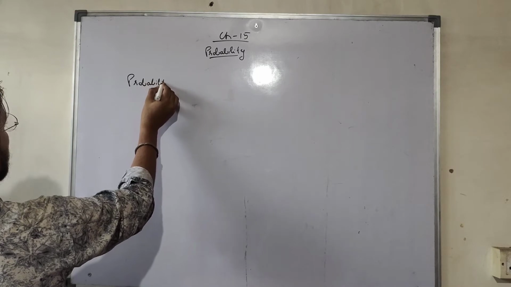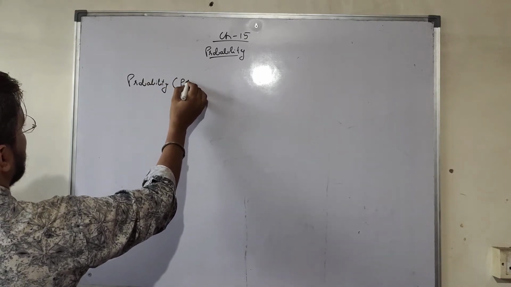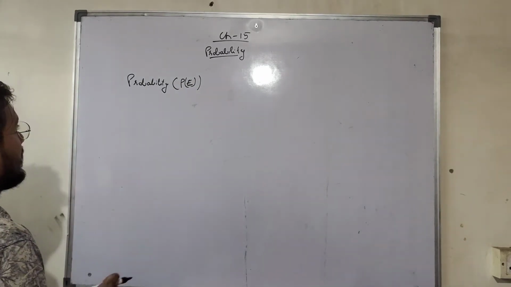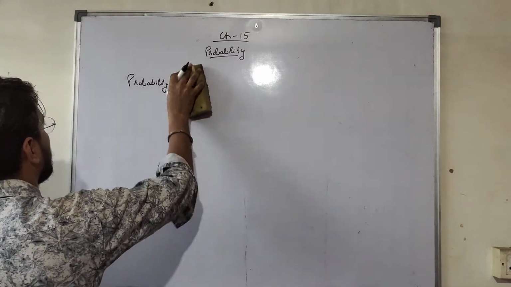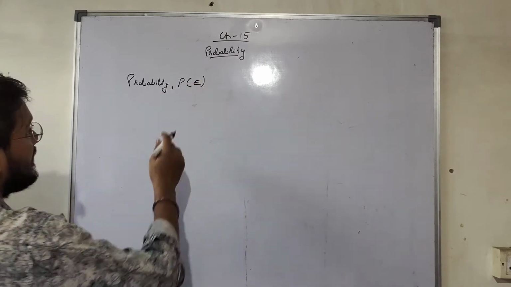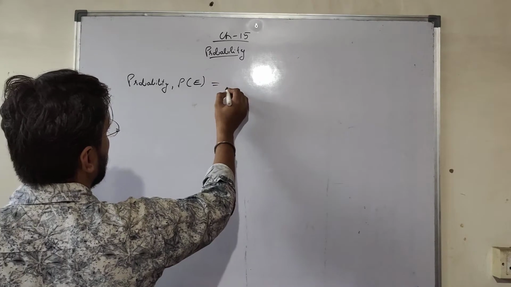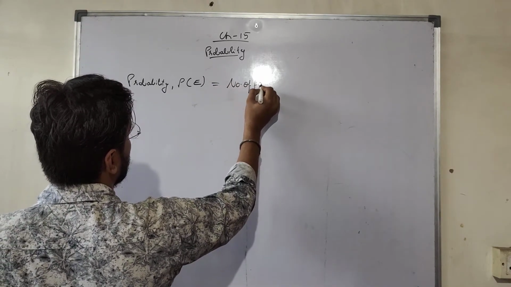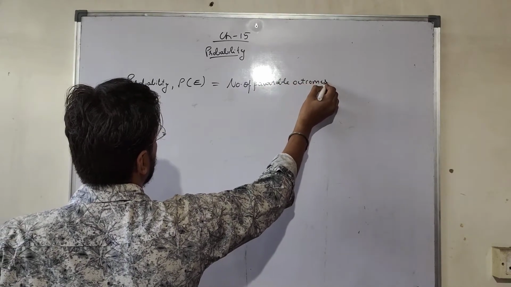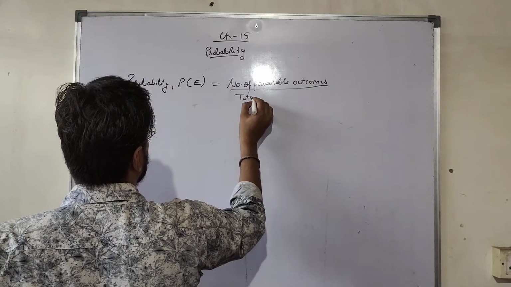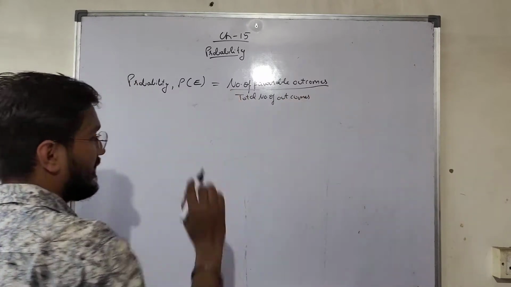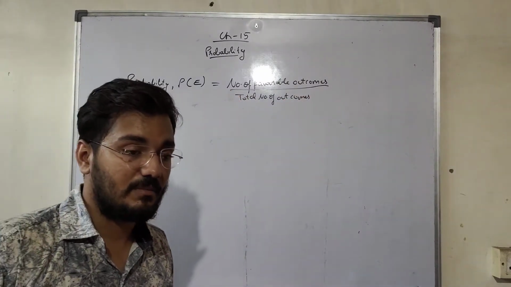Probability, we represent it with P, right? Probability P. Probability of any event E is equal to number of favorable outcomes upon total number of outcomes. So probability is equal to number of favorable outcomes upon total number of outcomes.